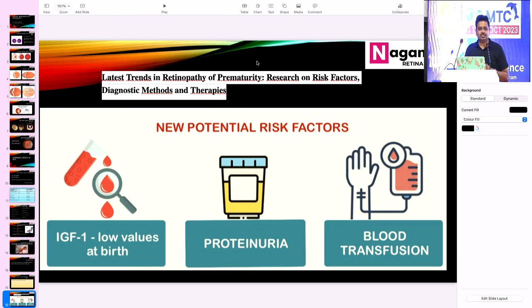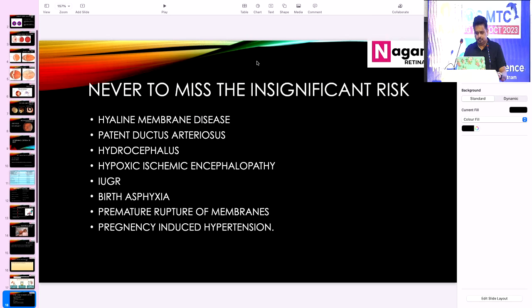And the most interesting factor which has been published by the International Classification of ROP in 2022 is proteinuria. Embryologically, the retina and the kidney share the same embryological development. So, proteinuria is also noted in patients suffering with ROP because of the underformed glomeruli. They lead to proteinuria.